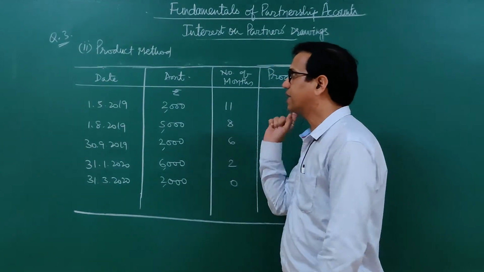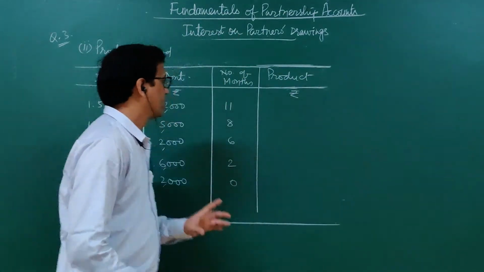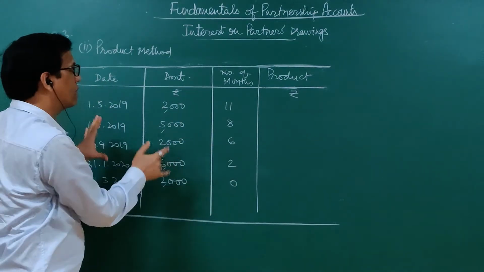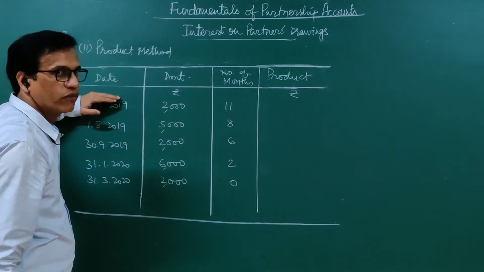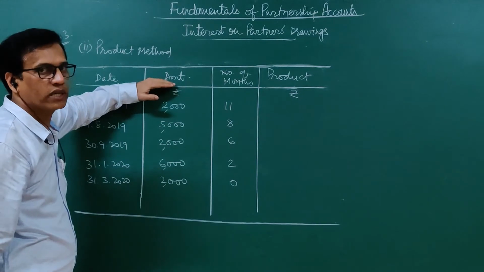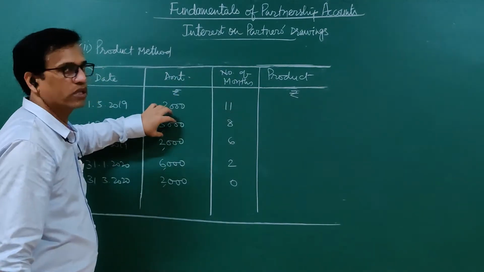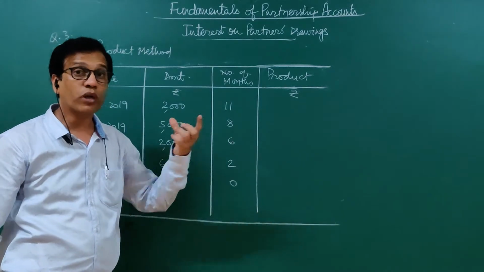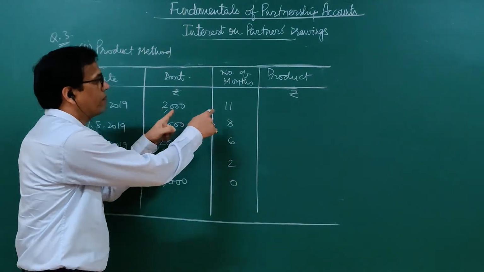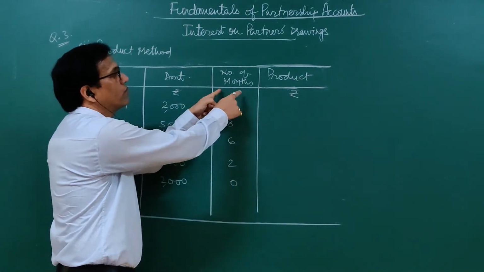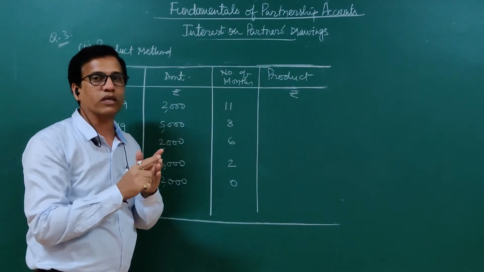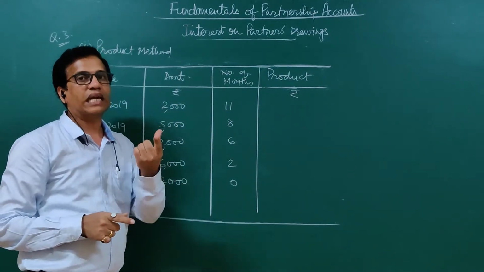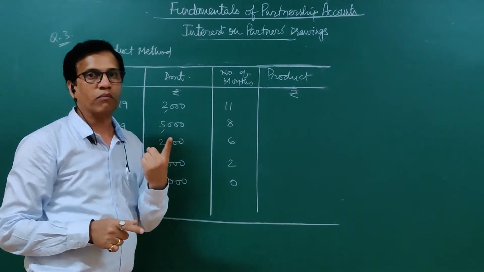So to calculate by the product method in this question, these 3 pieces of information are the same. The table will be prepared here as date of drawings, amount of drawings, number of months for which this amount has been withdrawn, and then we will calculate product. Product, how to calculate? Multiplication of these two: amount multiplied by number of months will be the product. That means we are calculating the amount of drawings for 1 month.